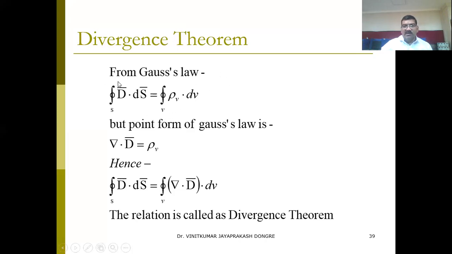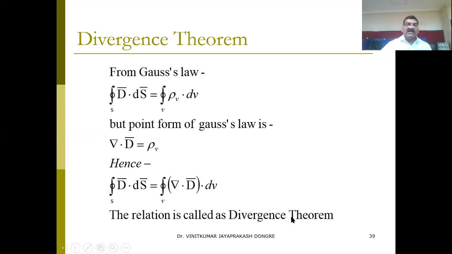But the point form of the Gauss law is del dot D equals rho v. Hence you will have the surface integral D dot dS equals the volume integral of del dot D dv. So this relation is called the divergence theorem.